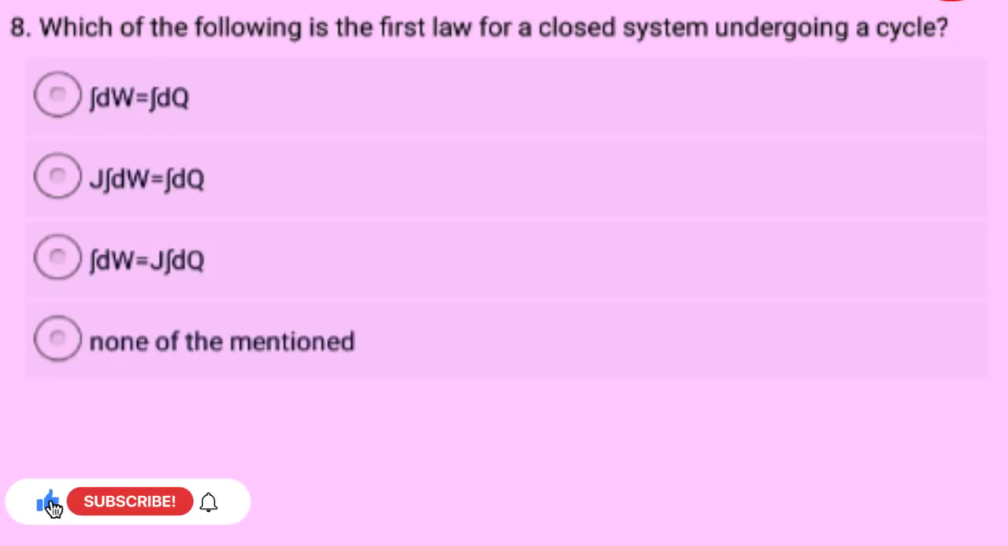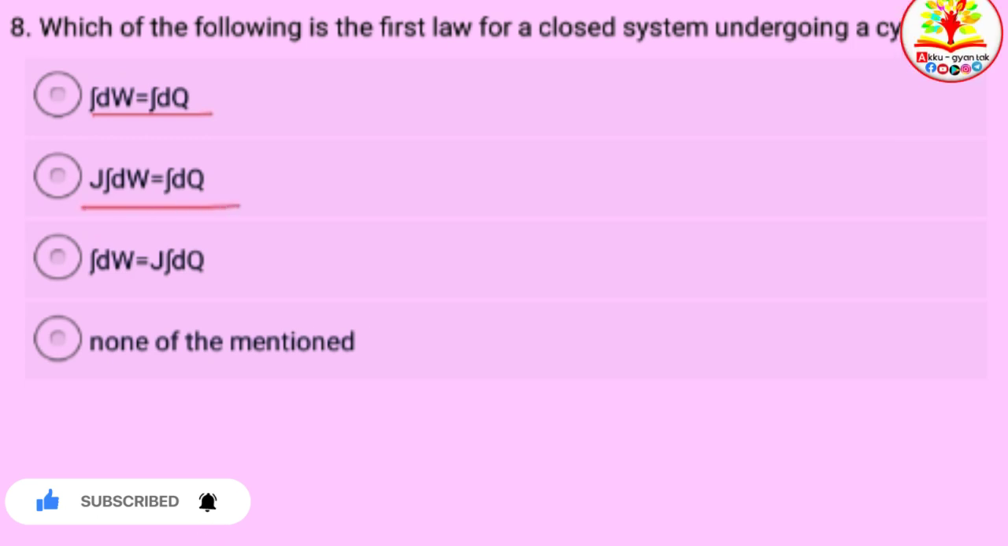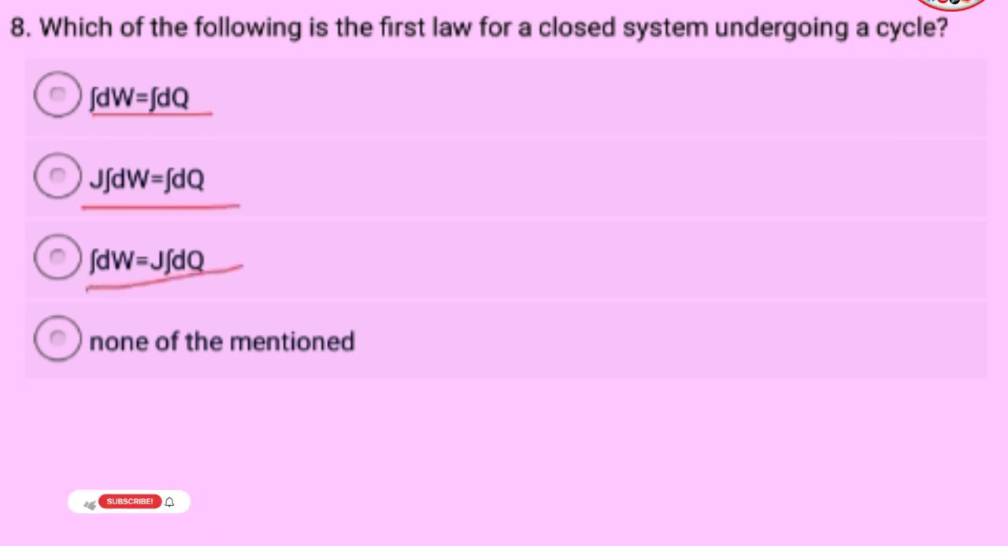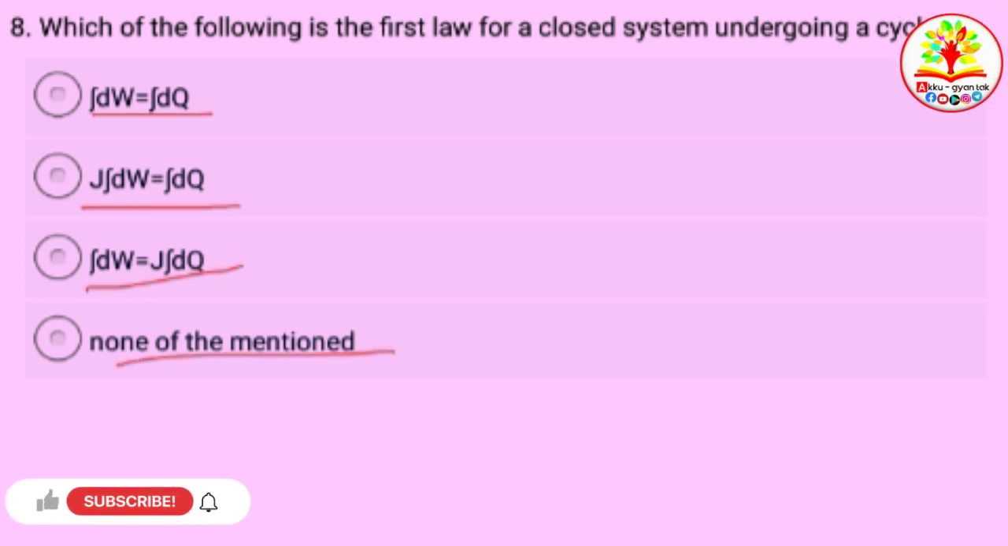Which of the following is the first law for a closed system undergoing a cycle? A. dW equals dq. B. J dW equals dq. C. dW equals J dq. D. None of the mentioned.